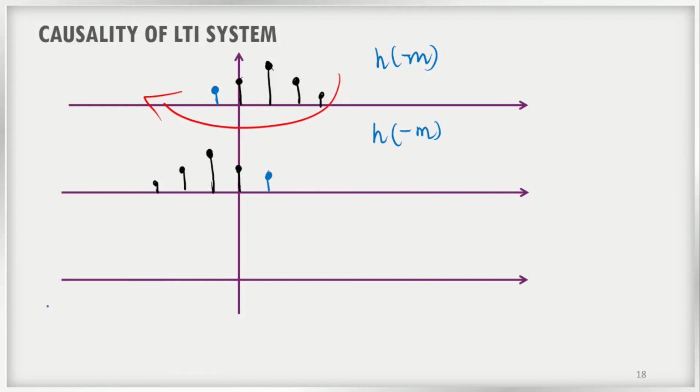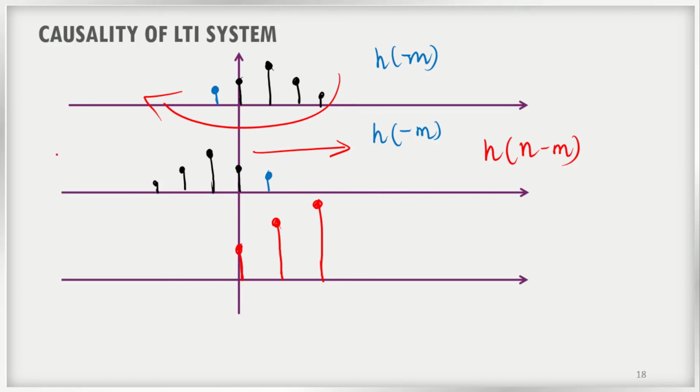Now assume that I have another input like this, maybe it is increasing like this. This is my input, right? So what I have to do now? I have to do n minus m. For different values of n, I have to shift to the right or left. That is what we are performing in the convolution sum.